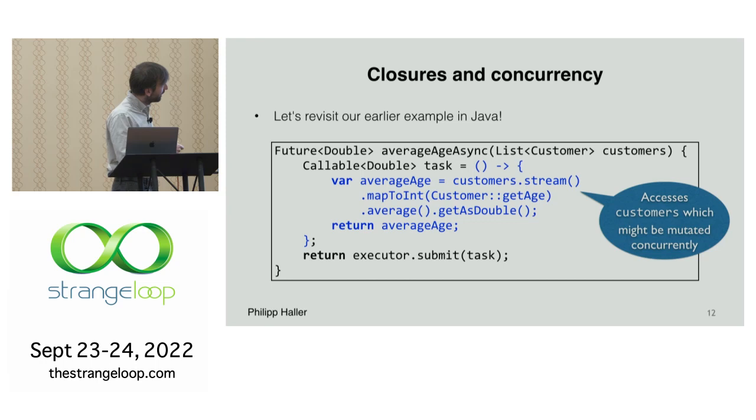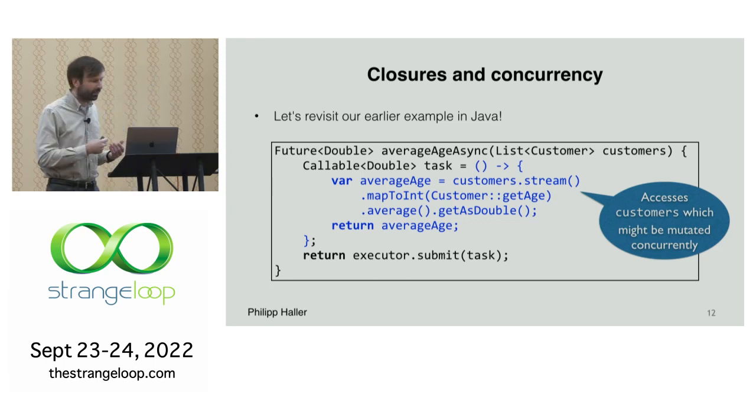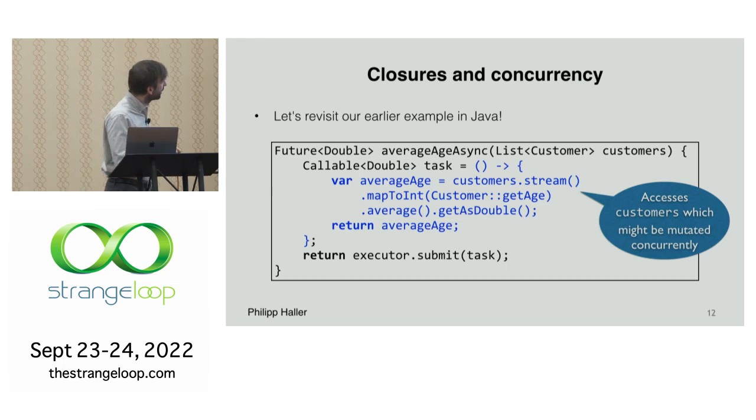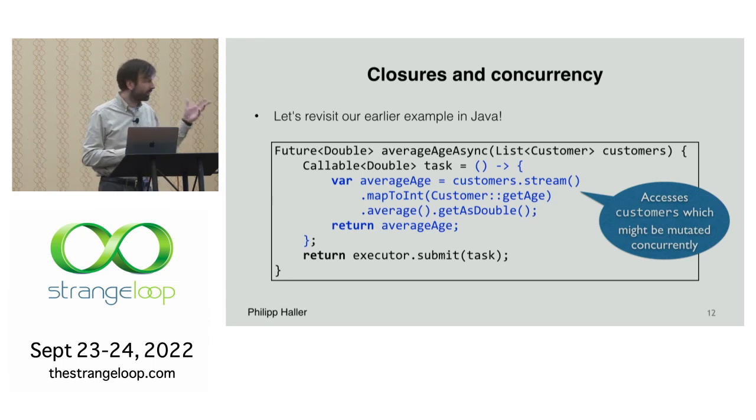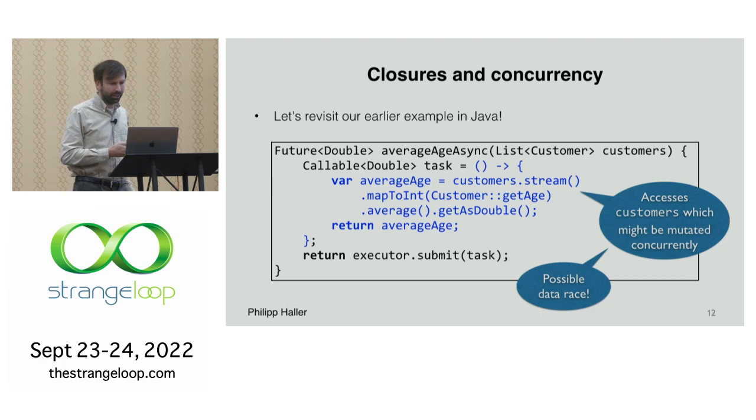That means this customers list might actually be mutated concurrently, because whoever calls this average age async method could pass in a list that is mutated while this closure is being executed. So here we actually have a risk for data races.